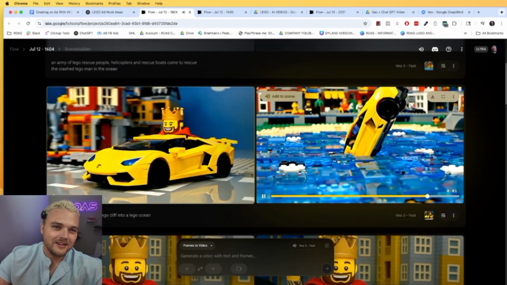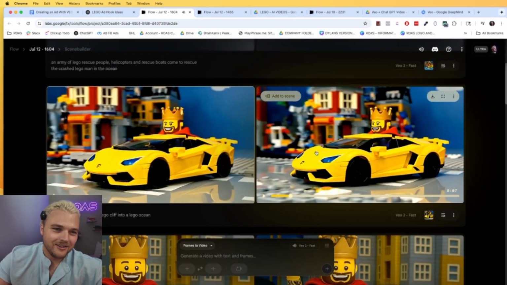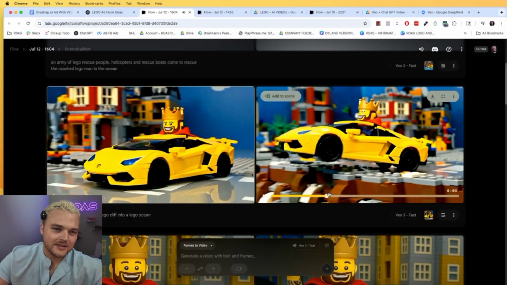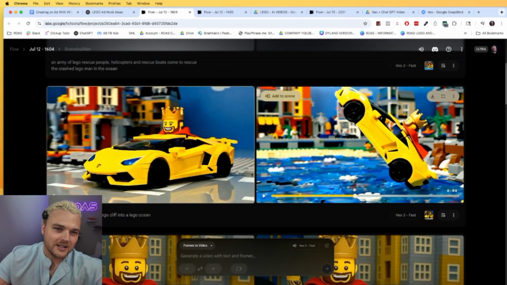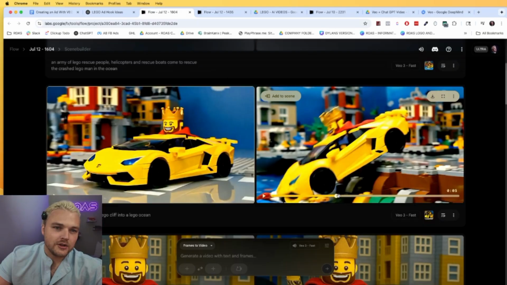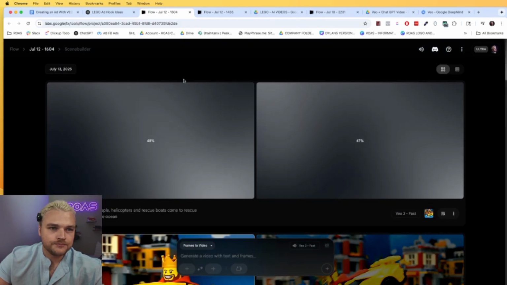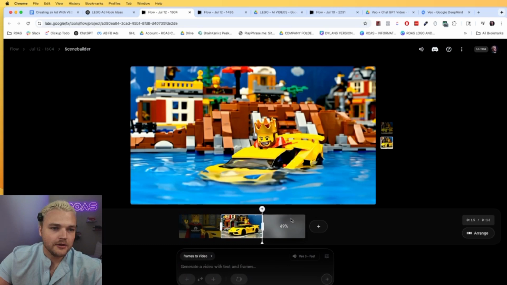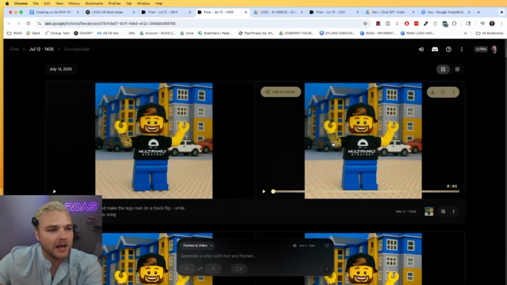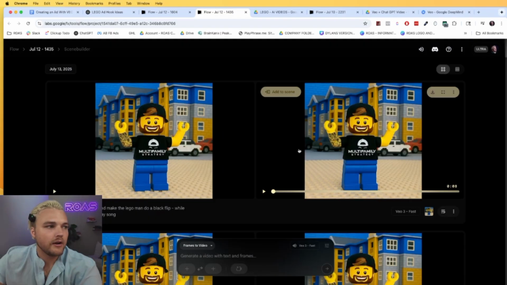Oh, that's funny. What's funny is this cliff is actually more like what I was expecting, but the other ocean one is better. There are ways you can come in here and trim the clips. They have a mini editor I'll show you when we come back to the scene builder. But let's jump back over here, then we'll come back and look at that, and then I'll show you how the final product came out.